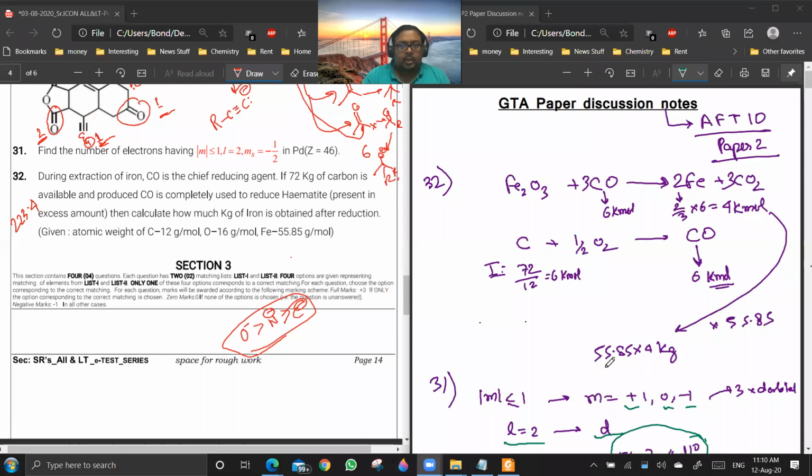Anyways, 32. 32 is a simple question. We have discussed this in the class also, exactly the same question. You have to write this equation: Fe2O3 plus CO giving Fe plus 3CO2, and this CO is coming from carbon only. So first we calculate the moles of CO, which will be equal to moles of carbon, which is 6. And then you see how much Fe you will be getting from 6 kilomoles of carbon monoxide. 32 is clear? 31, 32, everyone? Yes, no? Yes, sir. Okay.